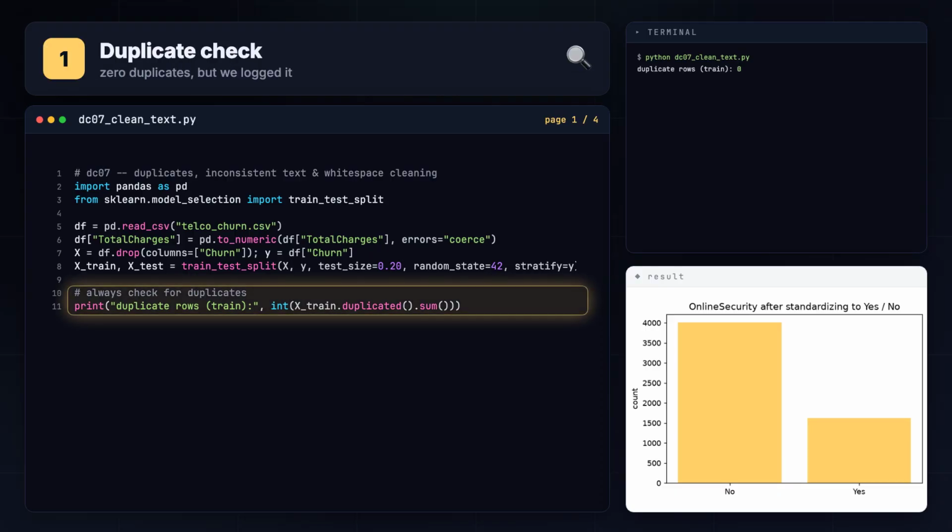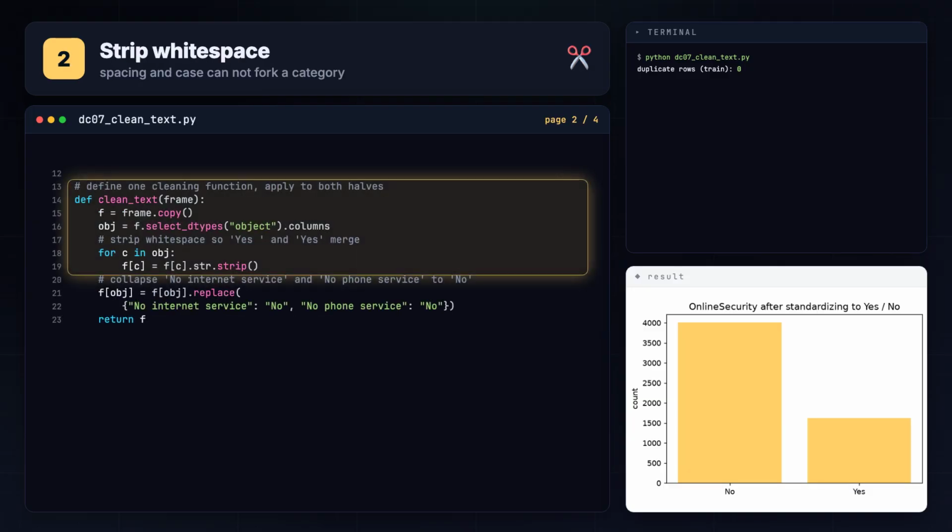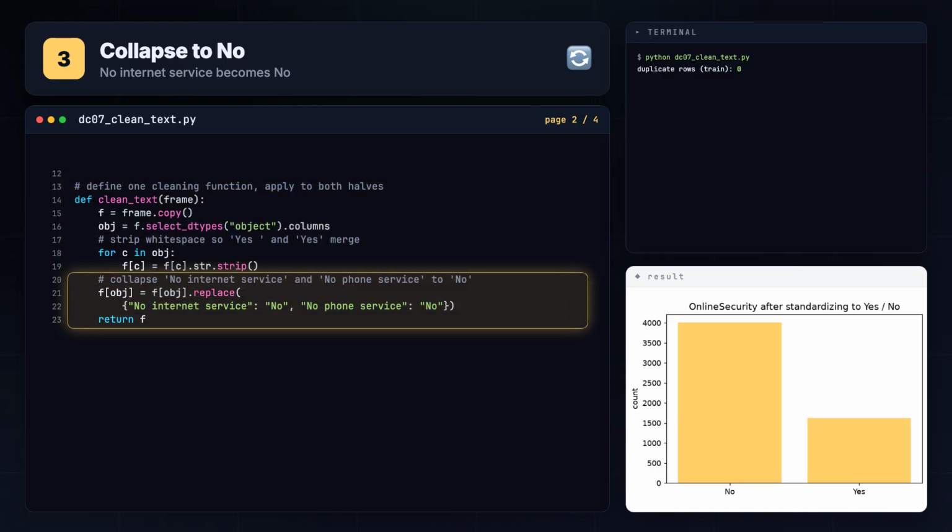We split first, then check duplicates on train. Count comes back 0 as expected, but we logged it. We strip white space and tidy the object columns, so spacing and case can't fork a category. We replace no internet service and no phone service with no across the service columns.